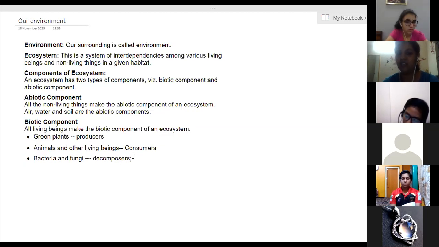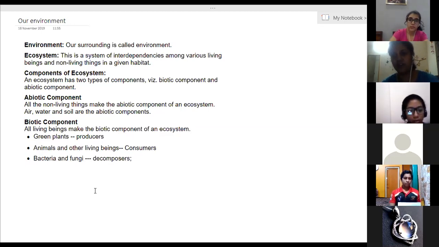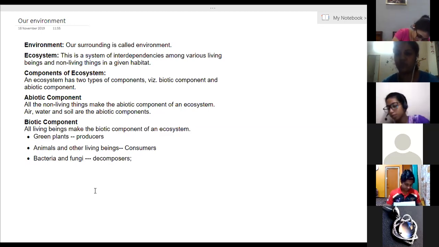And then finally the decomposers: bacteria, fungi, protozoans, microorganisms. Simply, microorganisms will come under decomposers. Okay, simple, write down this part. Then further we have to study the biotic factor dependencies, that is food chain and food web.